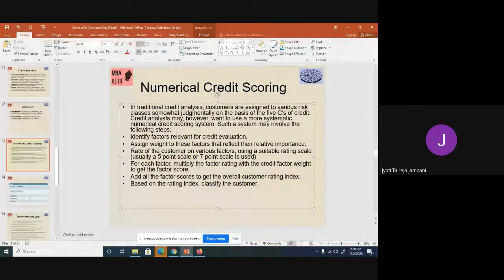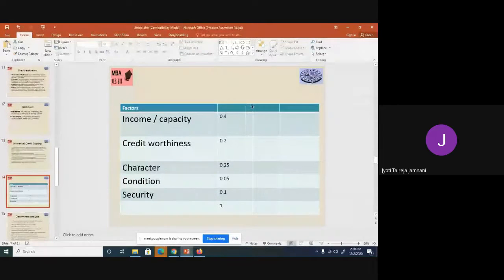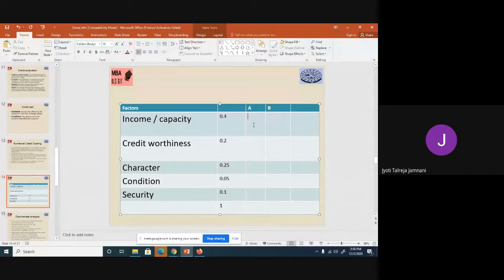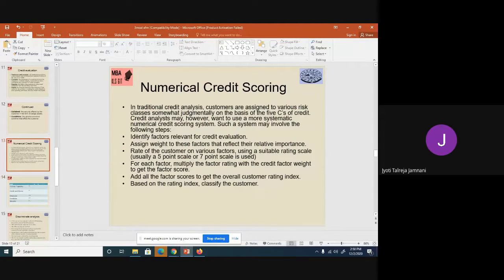We identified relevant factors, then we gave weightage to each depending on our importance and our understanding. Next, we rate the customers on the basis of various factors. So now suppose I have 2 customers, customer A and customer B. I have to rate them on a 5-point or a 7-point scale.